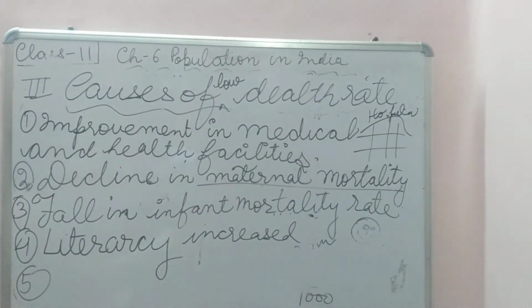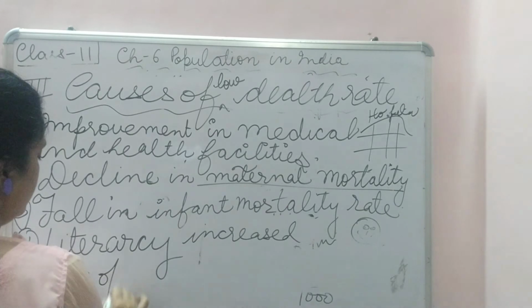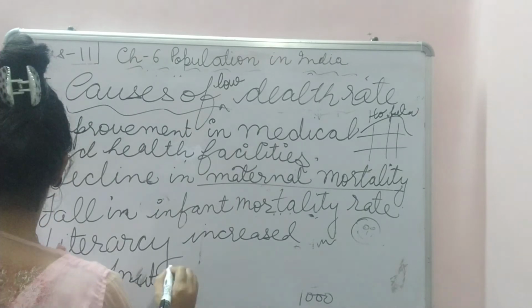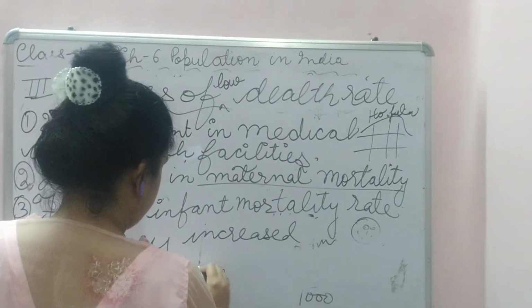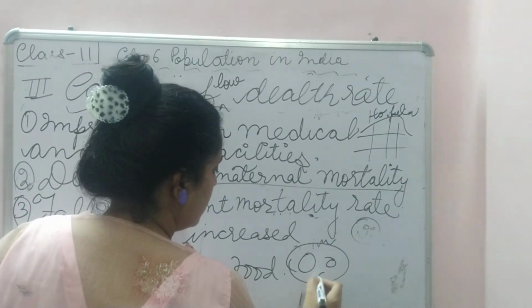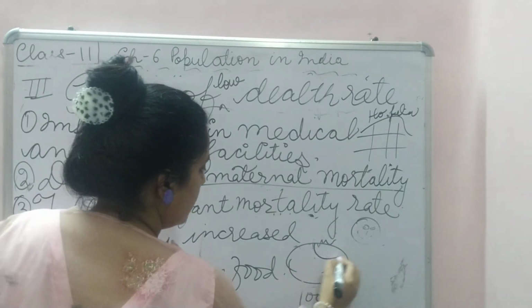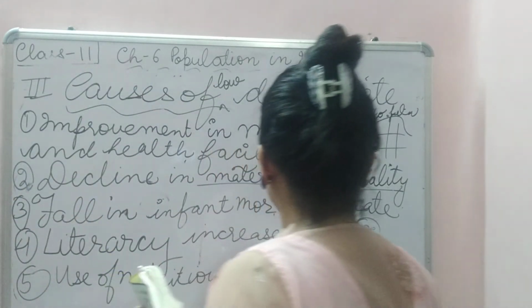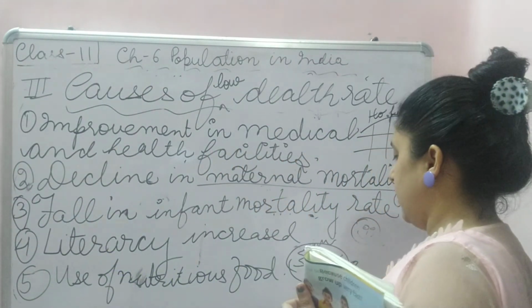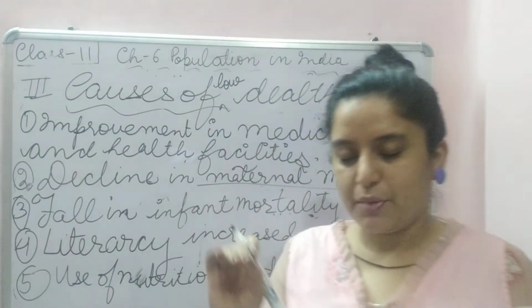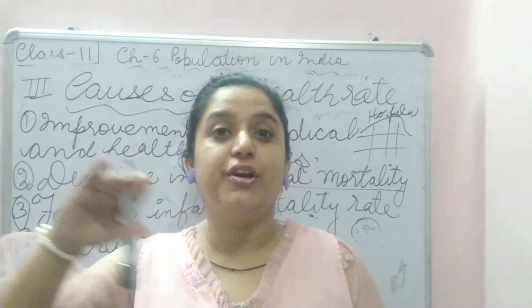Use of nutritious food. See, what happened? You should draw something after a point, so that while writing in the paper, the diagram comes to your mind and you're able to write.